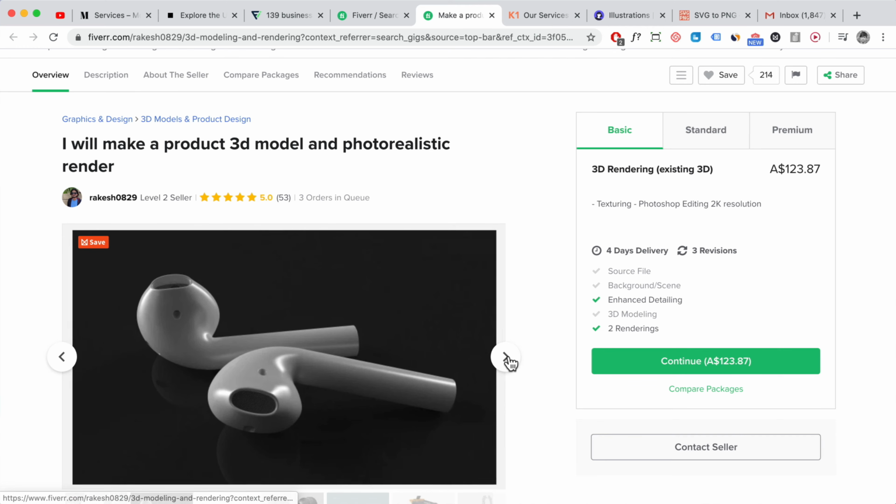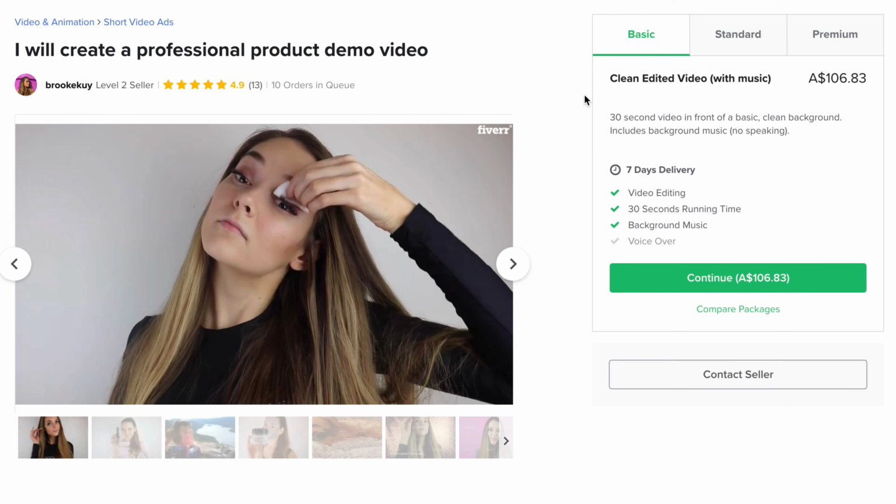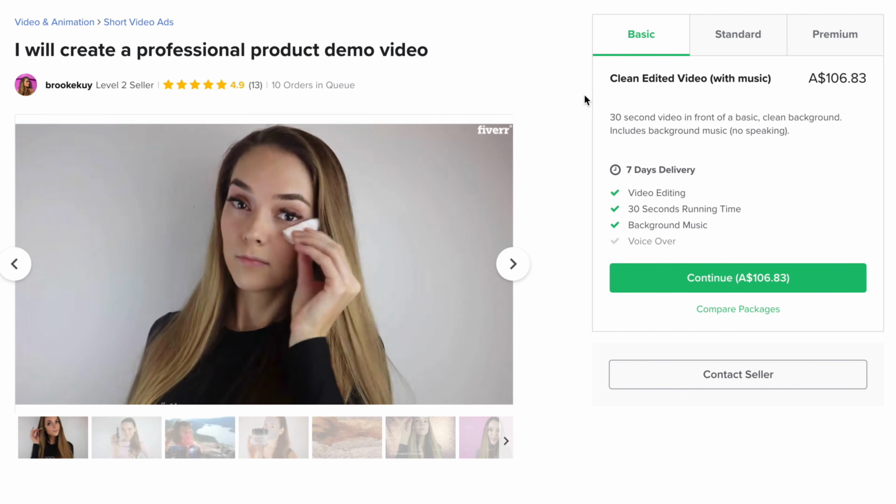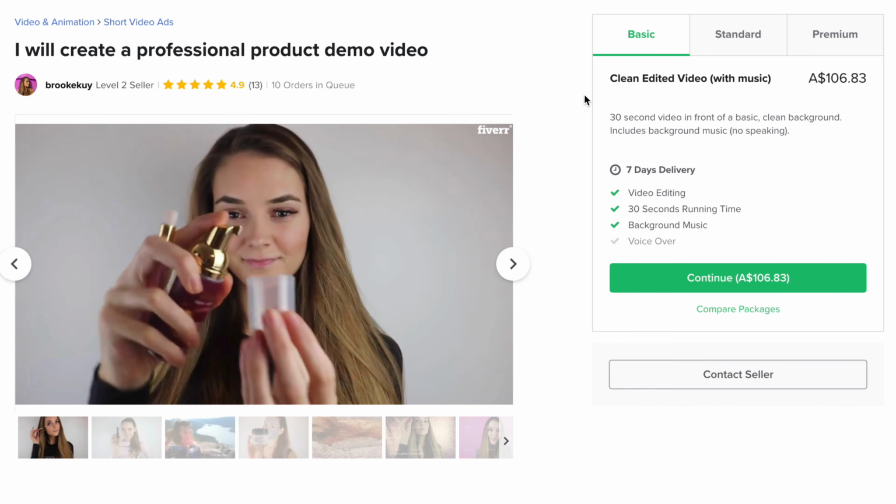For example, if you have a product page, you can use the renders. You can also use the renders for all sorts of things, right? So you can just change the background and put them in different environments and things like that. So I think that's really, really useful as well. Okay, so you can also order product demonstrations and a lot of stuff on Fiverr. So I'll leave all the links and stuff down below so you can check those out.